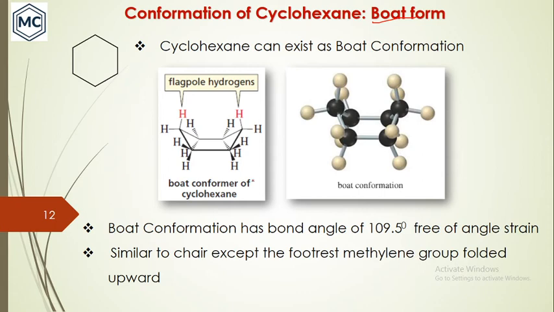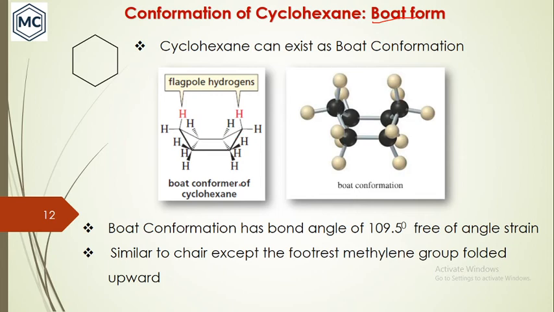The boat conformation has bond angles similar to a tetrahedron, 109.5 degrees, and because of that it is free of angle strain. How does the boat conformation form? The only difference is the footrest in the chair conformation. This part is called the footrest.